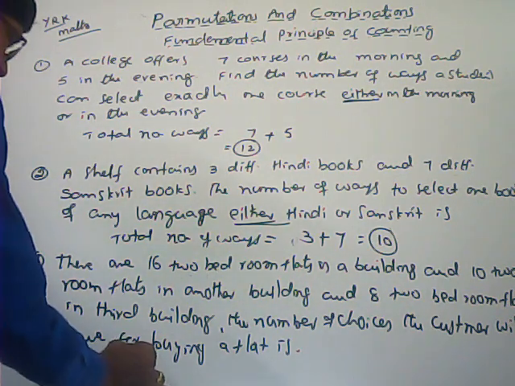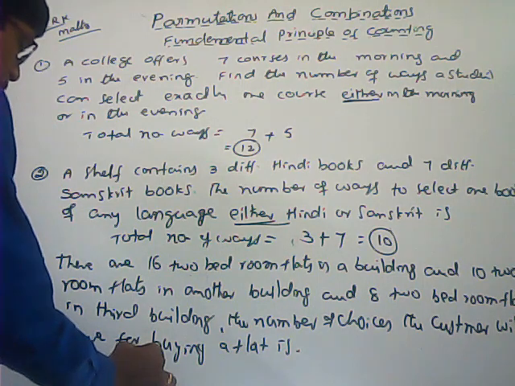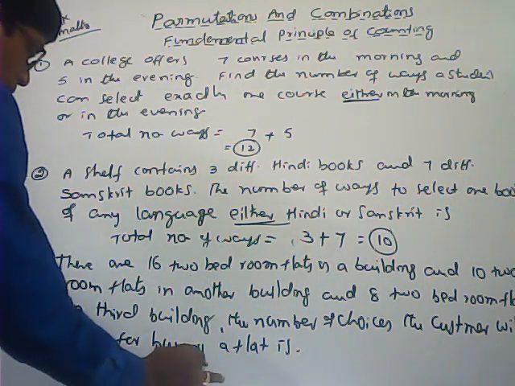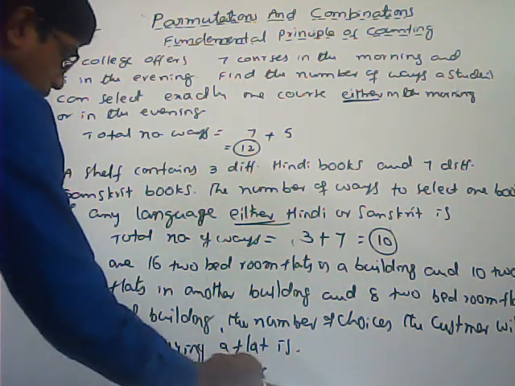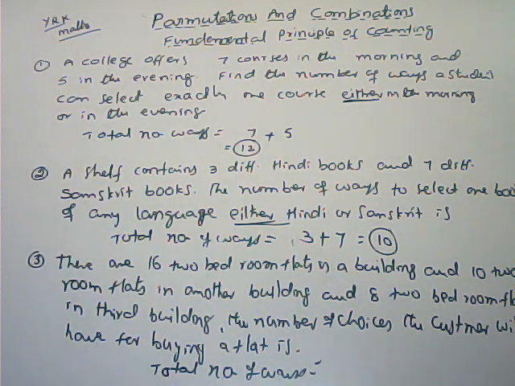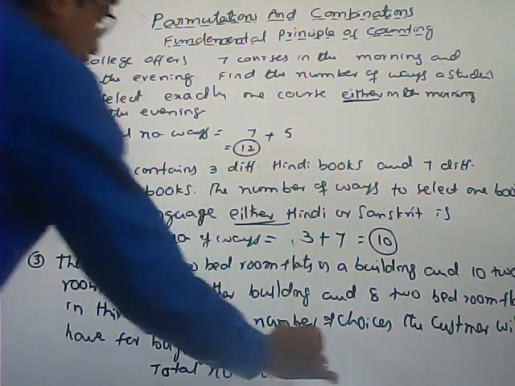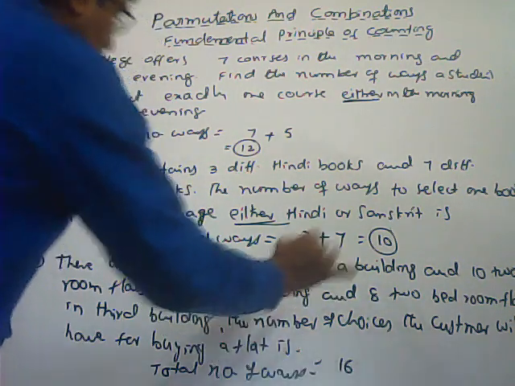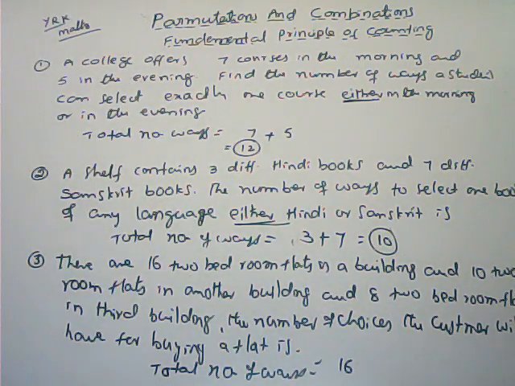The total number of ways a customer will buy the flat, exactly one flat only. See here, in the first building, how many are there? 16 2-bedroom flats are there. The total number of ways to buy one 2-bedroom flat is 16 ways.